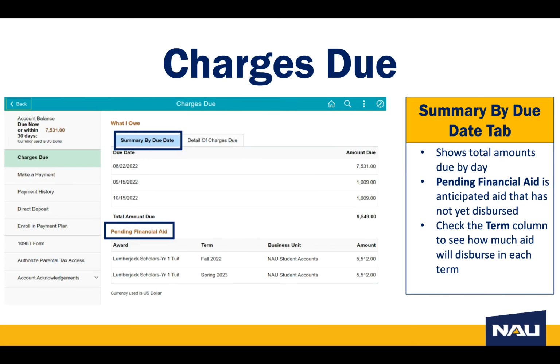Right below the account balance summary is the Charges Due tab. In the center will be displayed 2 tabs, Summary by Due Date and Detail of Charges Due. The Summary by Due Date tab shows the total amounts due and their due dates. Pending Financial Aid at the bottom shows all current anticipated aid that has not yet disbursed. Be sure to pay close attention to the terms listed for the aid, as most aid is split between the fall and spring terms.